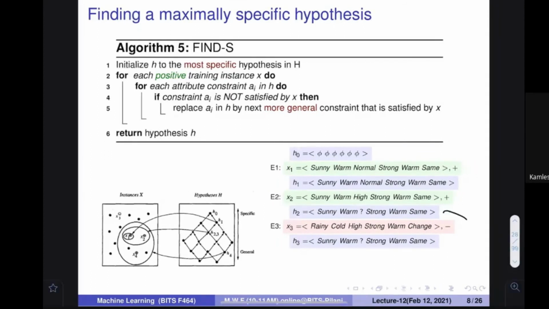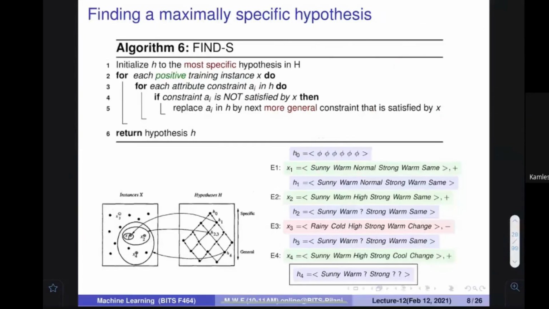Okay. Next example comes: sunny, warm, high, strong, cool, change. This example came, so let us once again try to find out. What is my hypothesis? This is my hypothesis. Sunny, fine. Warm, fine. High, question mark, fine. Strong, fine. Cool becomes warm. Change becomes same. So in two places I have a problem.